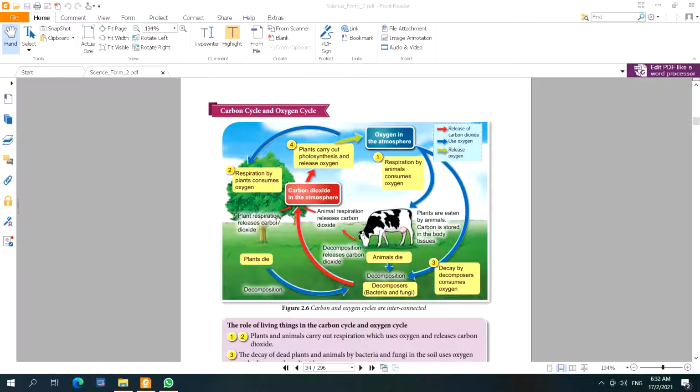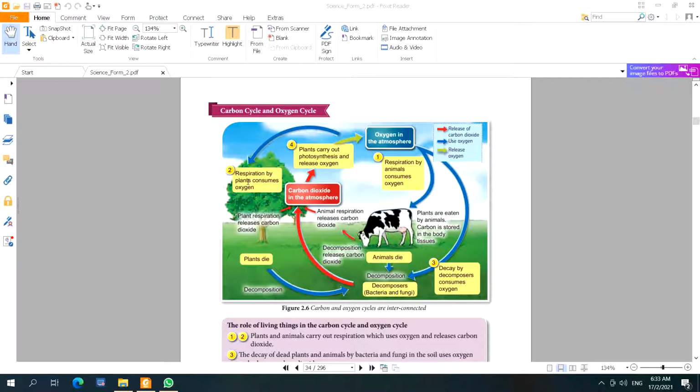Same for plants. They use oxygen through respiration and release carbon dioxide. And then carbon dioxide will be used by plants. They will carry out photosynthesis and release oxygen to the atmosphere. The only living things that can use carbon dioxide are plants.